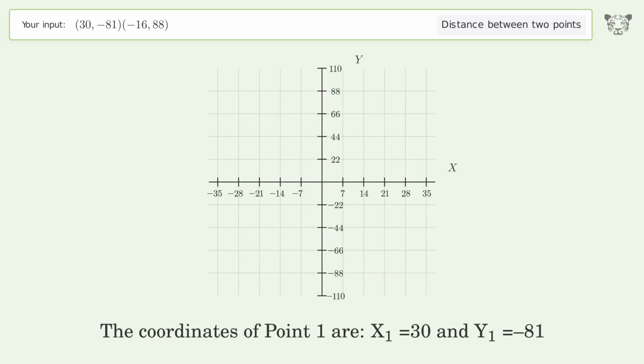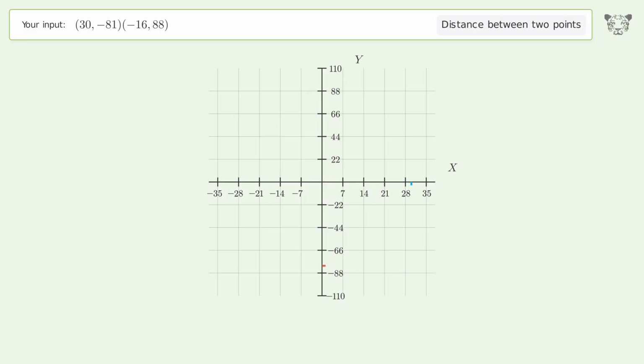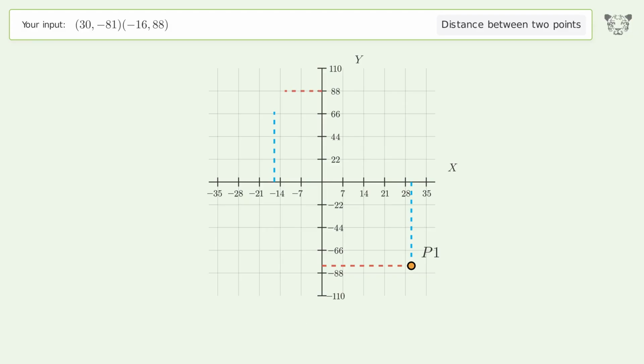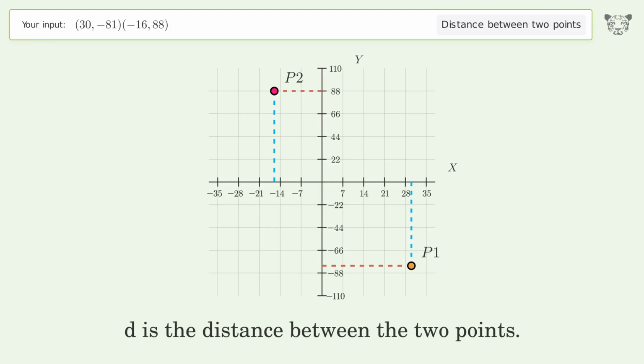The coordinates of point 1 are x1 equals 30 and y1 equals negative 81. The coordinates of point 2 are x2 equals negative 16 and y2 equals 88. D is the distance between the 2 points.